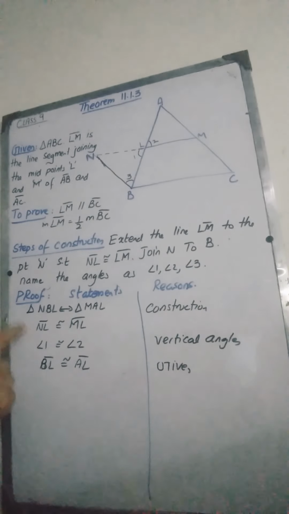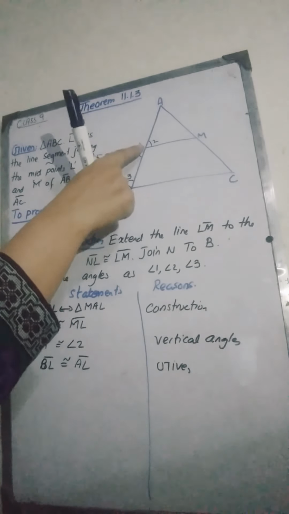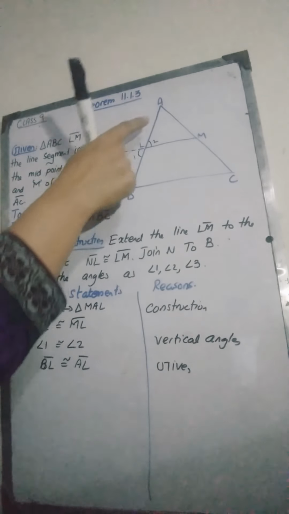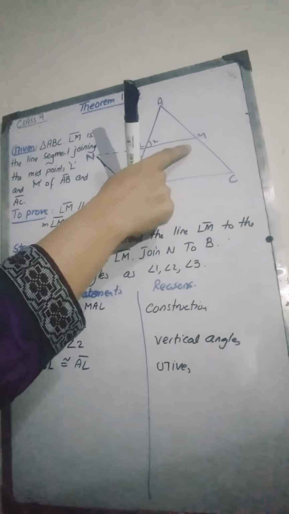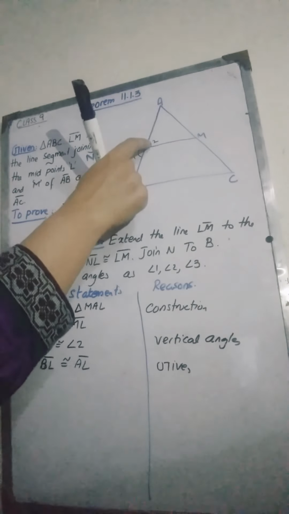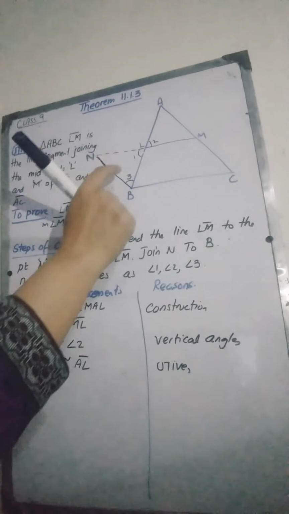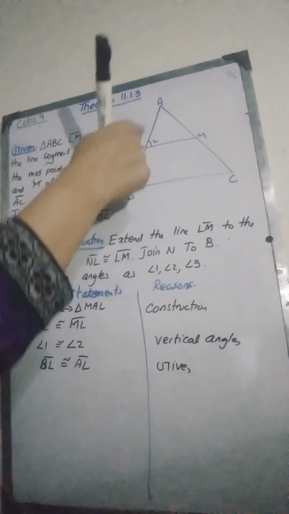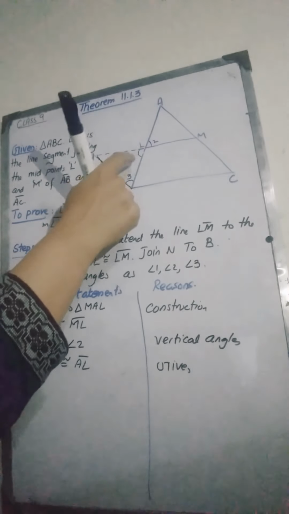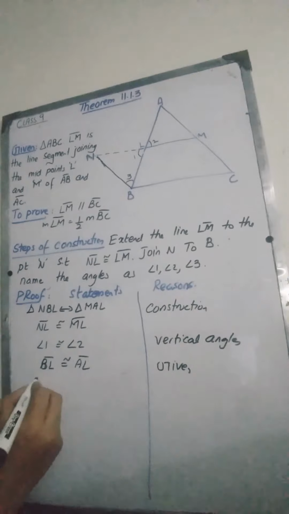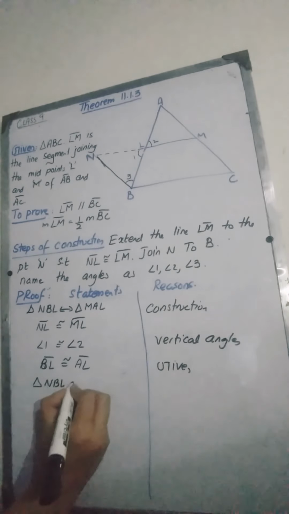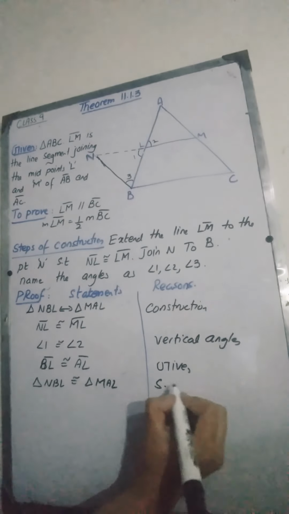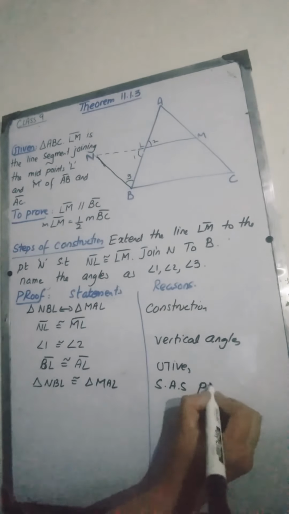It means according to the SAS postulate, NL and LB, these two sides and the included angle between them, are congruent to side AL and LM and the angle included between these two sides. Two sides and the included angle of one triangle, and two sides of the other triangle and the included angle, are congruent. Therefore by the SAS postulate, triangle NBL will be congruent to triangle MAL. This is because of the SAS postulate.